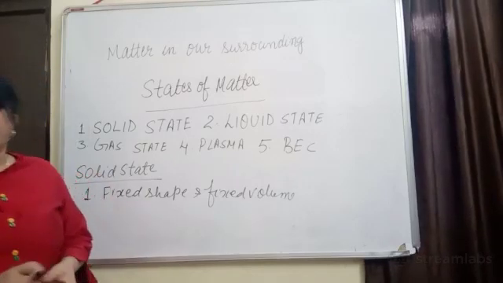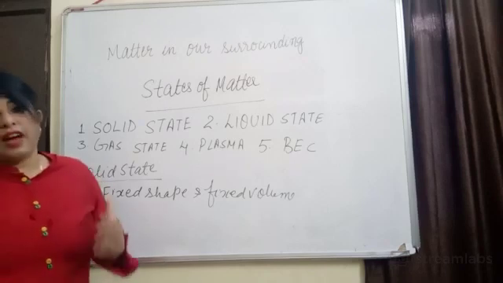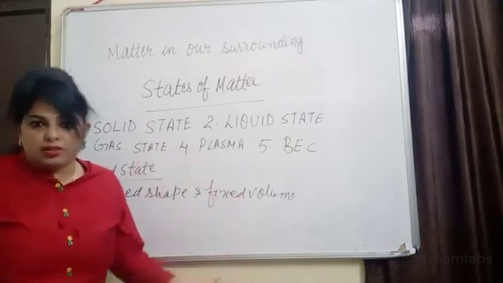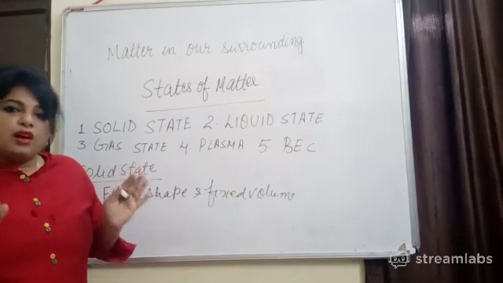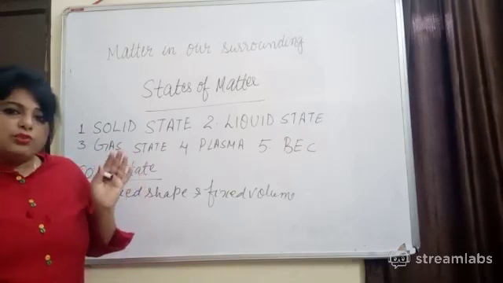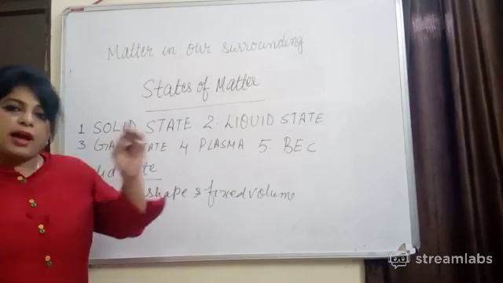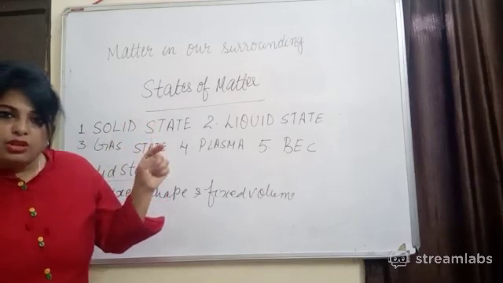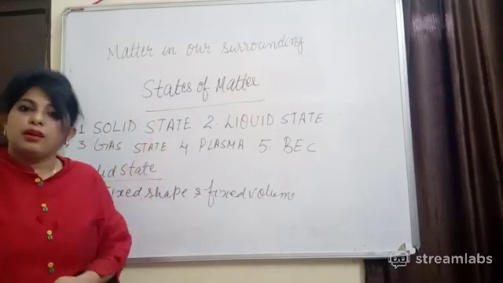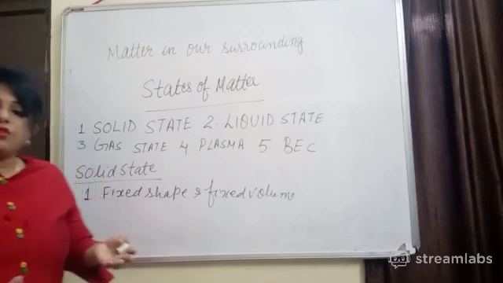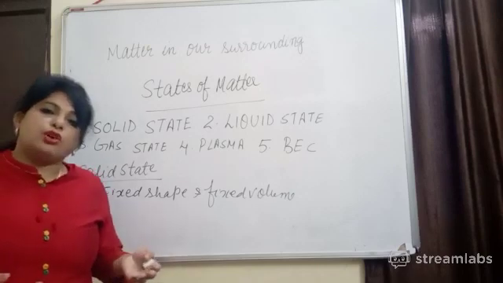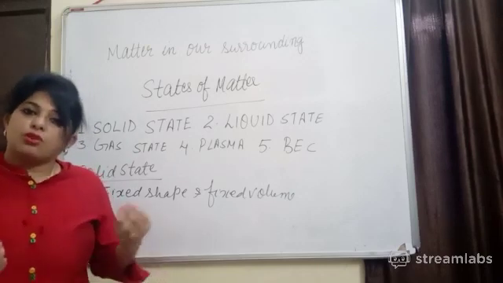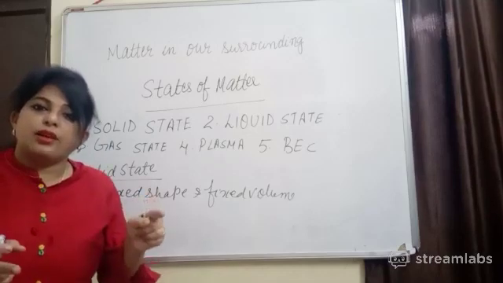Now the question comes, why can gases diffuse faster in comparison to solids? When you observe any gaseous state, you will observe there is a maximum interparticle space. So intermixing is possible. What does diffusion mean? Diffusion means intermixing of two or more substances on its own. When there is space, only then can they intermix.